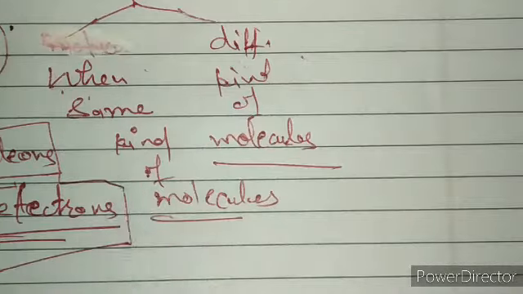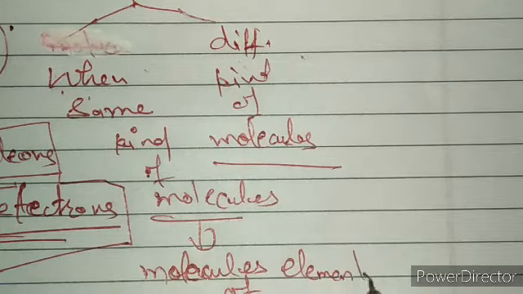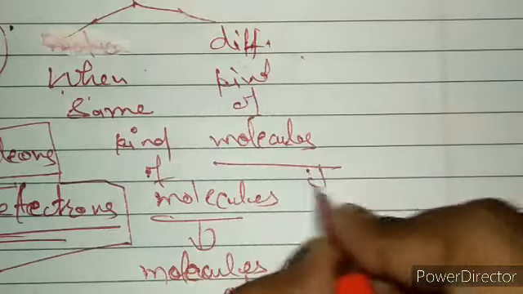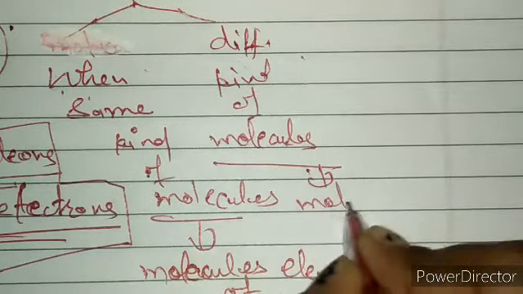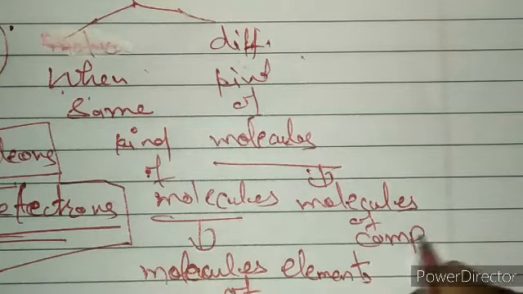So when the same kind of molecules are there, this is called molecules of elements, and if different kinds of molecules are there, that means molecules of a compound.